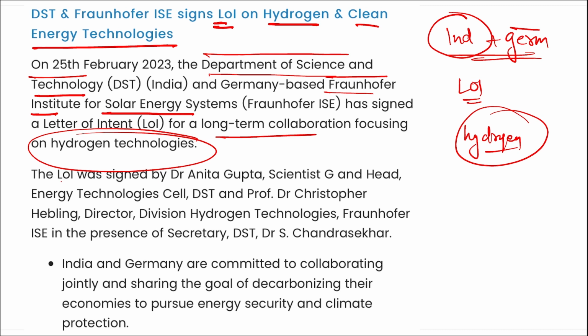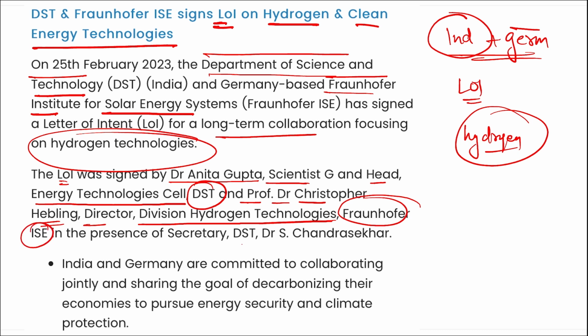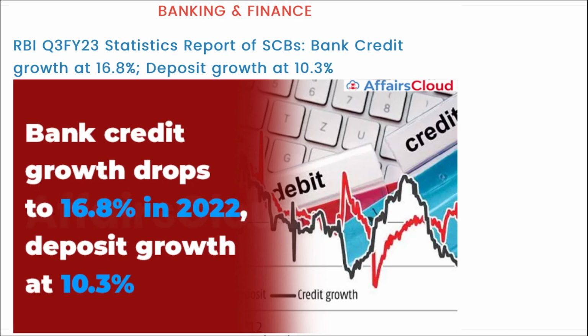All right, here you can see this letter of intent was signed by Dr. Anita Gupta, the Scientist G and head at the Energy Technology Cell at DST, and Professor Dr. Christopher Hebling, who is the director of the Division Hydrogen Technologies at the Fraunhofer ISE, in the presence of DST Secretary Dr. S. Chandrasekhar. So remember, it was India and Germany that worked together and signed a letter of intent on hydrogen and clean energy. For India, it is the Department of Science and Technology. From Germany, it is the Fraunhofer Institute for Solar Energy. Simple information for today, but an important one.